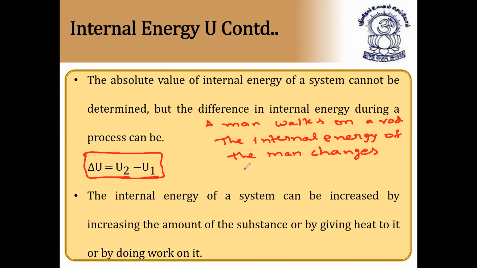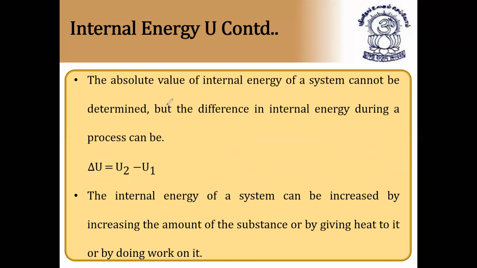He burns some calories from his body, so his internal energy decreases. Again, after eating some food, his internal energy will increase. So the internal energy of the man changes when he burns some calories. The same applies for a system also. When a system gains energy or loses energy, its internal energy will automatically change.